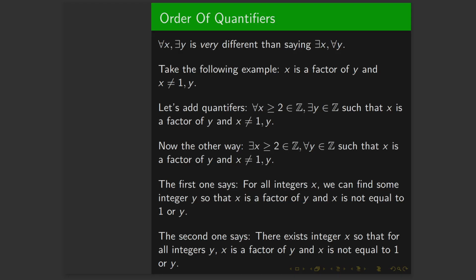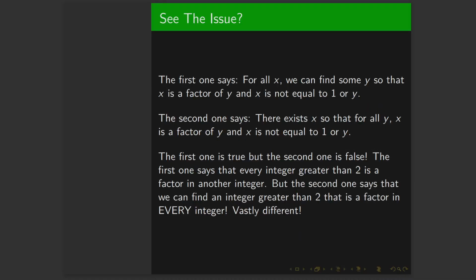So for example, if we choose x is equal to 6, well, 18 has 6 as a factor. But then the other way, if we reverse the quantifiers, there exists an x greater than or equal to 2, that is an integer, so that for all integers y, x is a factor of y. The first one is saying that for all integers x, we can find some integer y so that x is a factor of y. But the second one is saying that there exists an integer x so that x is a factor of every other integer. And this is just not true, right? The first one is true, but the second one is false. So just switching around the order of the quantifiers is very, very different.